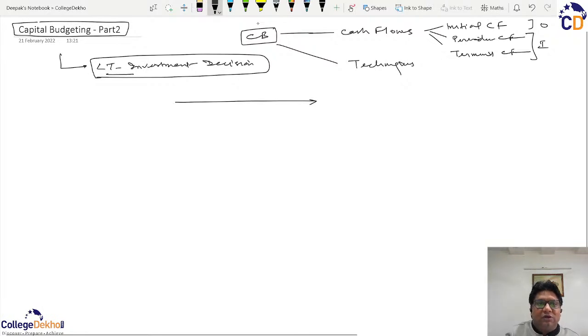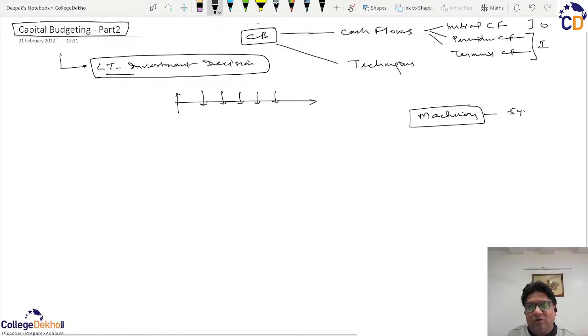So you are trying to put up a huge investment which you expect will give you returns over a number of years, more than 1 year, and can extend up to 20 or 30 or 40 years depending upon the project. This investment decision can be regarding a purchase of a machinery where you believe that the machine will have a life of 5 years and the output of the machine will give you profits. Or it can be like the construction of a toll highway, where we believe that the highway will have a life of say 30 years.